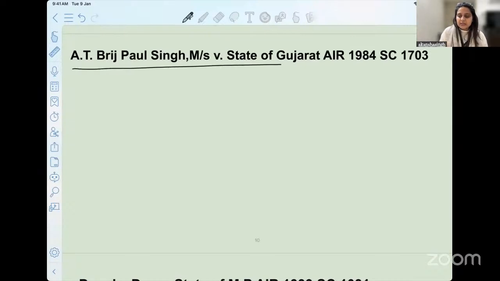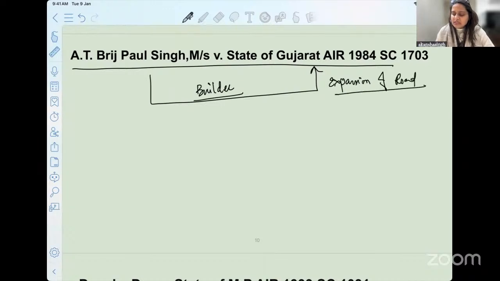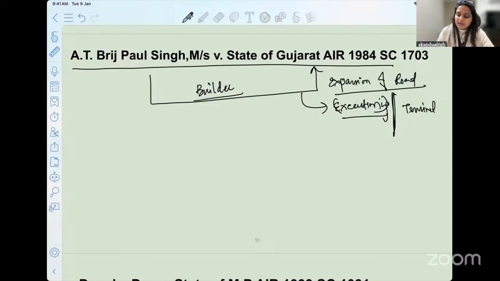This is our first case law, wherein we speak about the contract between this person and the State of Gujarat. This is a builder's contract. A contract was entered into between the two parties. He's a builder, and it was for expansion of a road. Some amount of money was also decided between the parties, that we will be paying you this much for this particular transaction. Now, when the builder started executing this contract, it was terminated. They were stopped in between and the contract was terminated.